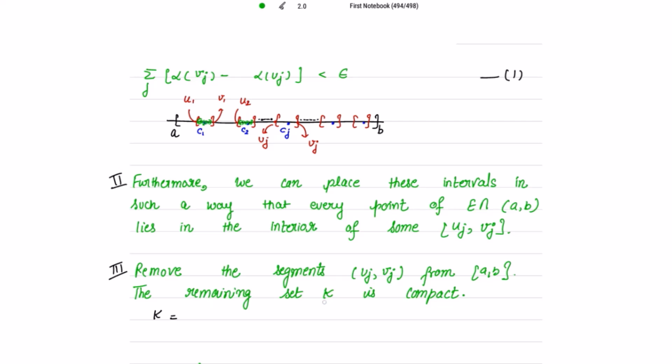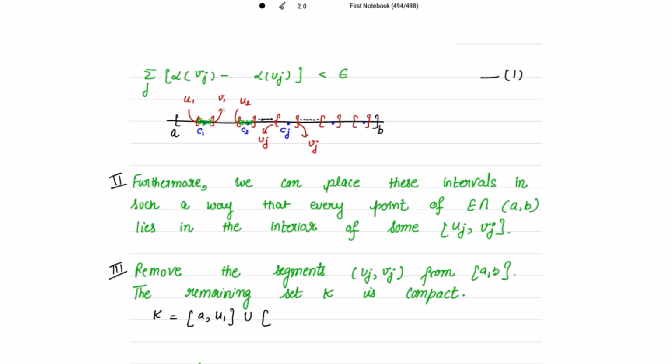So the remaining set left, name that as K, and that will be compact. Now what is K? K is the union of all those disjoint closed intervals, of course. First one is your A and U1, right? From this A to this U1. Second union, then this is removed from this closed interval AB.